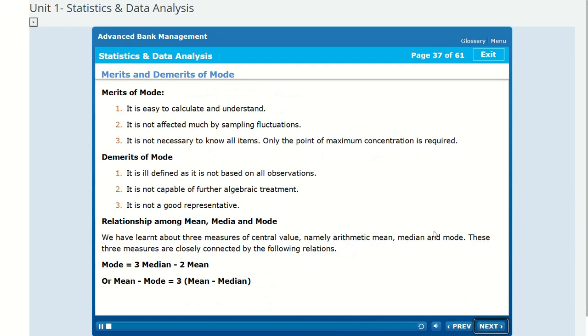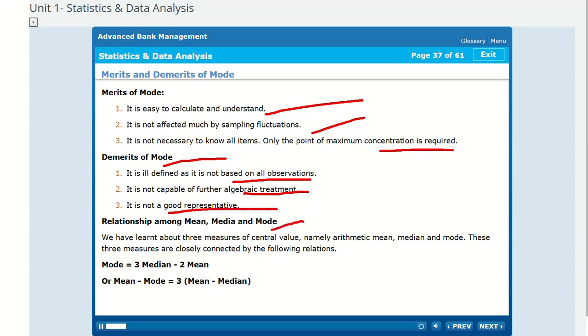Solution: merits and demerits of mode. Merits of mode. 1. It is easy to calculate and understand. 2. It is not affected much by sampling fluctuations. 3. It is not necessary to know all items. Only the point of maximum concentration is required. Demerits of mode. 1. It is ill-defined as it is not based on all observations. 2. It is not capable of further algebraic treatment. 3. It is not a good representative.